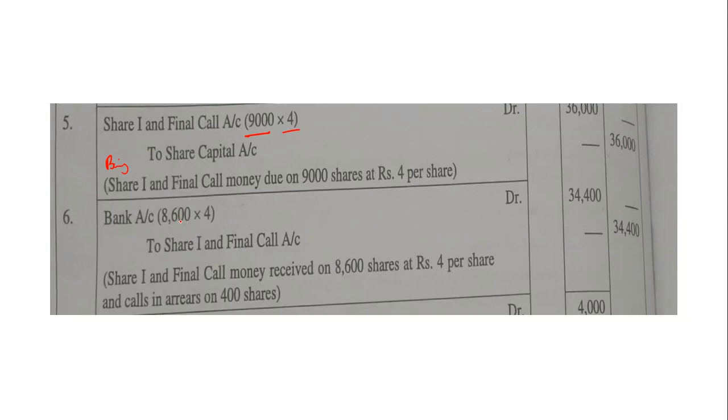How did it come, 8,600? Who can tell? 9,000 minus what do I have to do? Wait, before writing this, you write like this. 9,000 minus, who can tell? Ashrit, can you tell? Or Kaushik, can you tell?